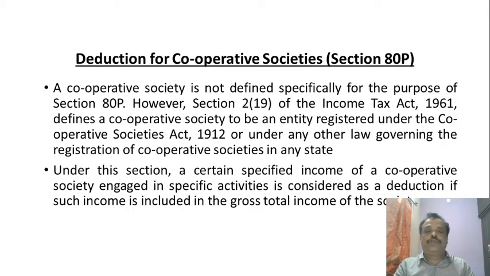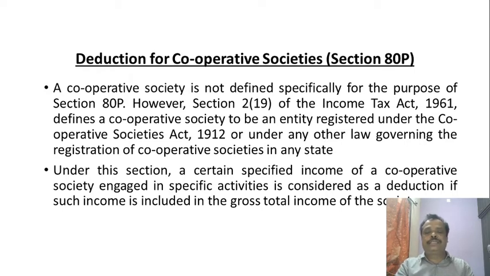Next, deduction for cooperative society, section 80P. A cooperative society is not defined specifically for the purpose of section 80P. However, section 2(19) of the Income Tax Act 1961 defines a cooperative society to be an entity registered under the Cooperative Societies Act 1912 or under any other law governing the registration of cooperative societies in any state.